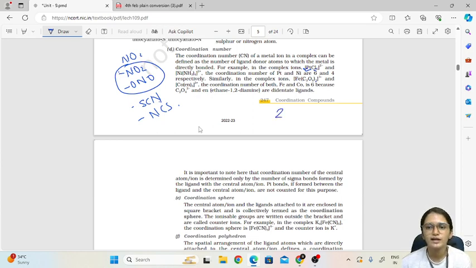So one molecule can donate through 2 different donor atoms. There are 3 molecules, so 3 into 2 will be 6. So here the coordination number will be 6. Similarly here, ethane 1,2-diamine or EN is a didentate ligand which can donate through 2 donor atoms. So 3 into 2, 6. So here also the coordination number will be 6.